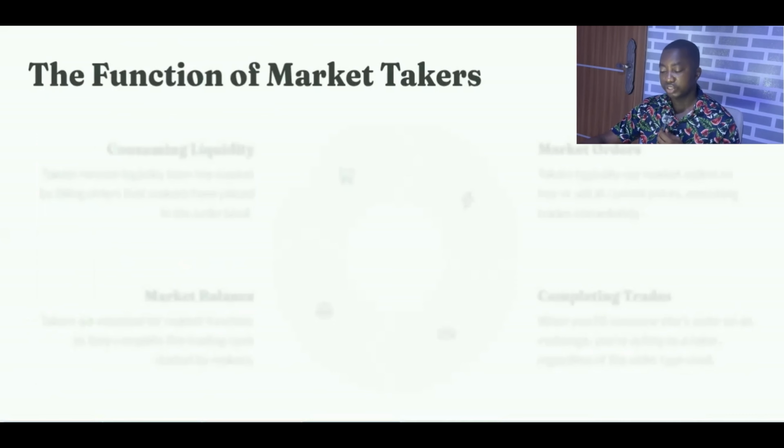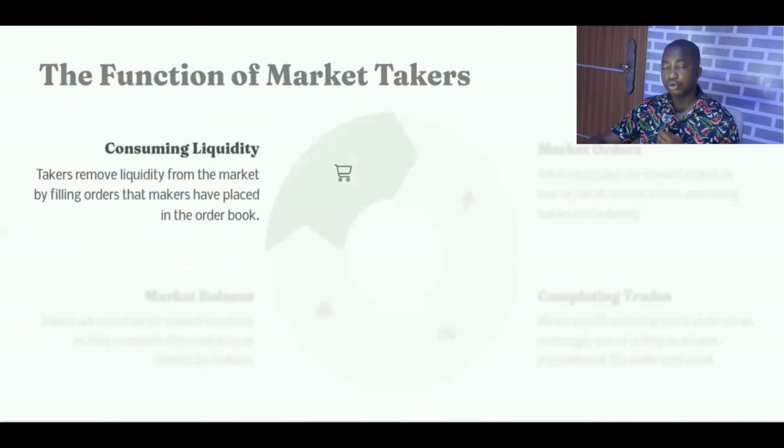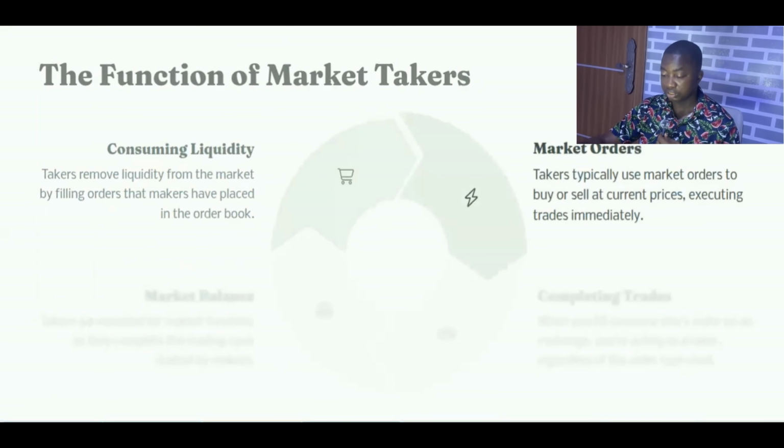Now let's talk about the market takers. What is the function of the market takers? One function is to consume liquidity, right? So takers remove liquidity from the market by filling orders that market makers have already placed in the order book. I repeat, they fill orders that market makers have already placed in the order book. So they consume the liquidity from market makers.